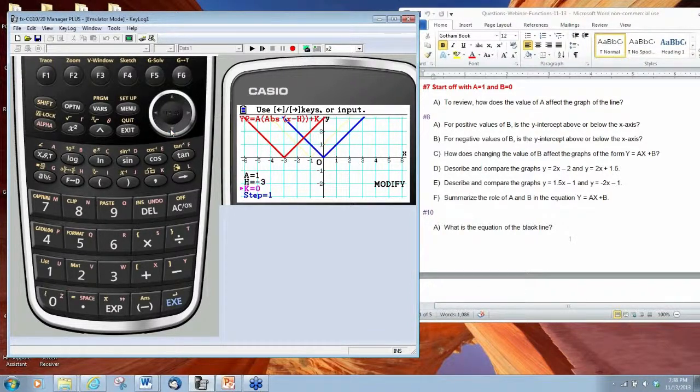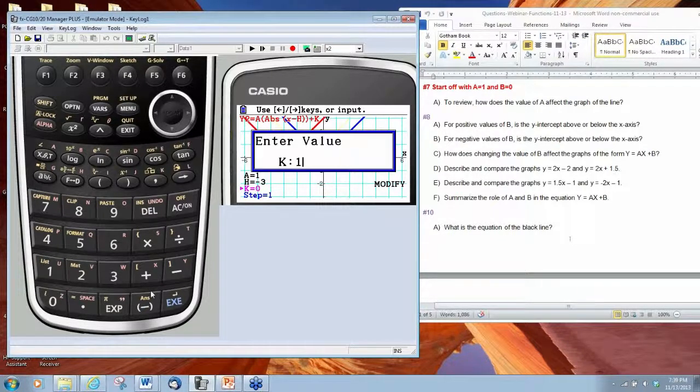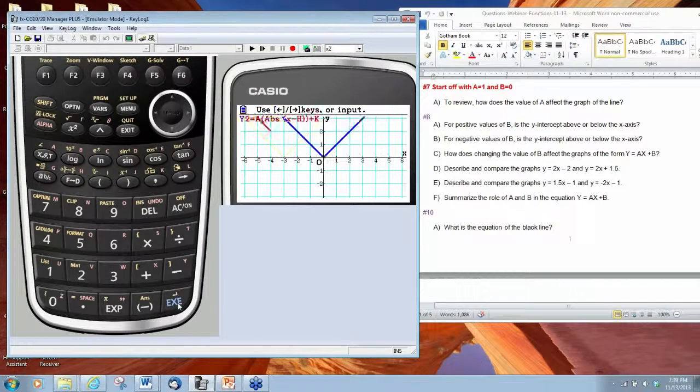Now, let's see what happens with k. Right now we're at this point. Let's make k +1. And we have our yellow trace right here. What we've just done is moved the graph that we had up 1 unit. And if we press execute again to increase the value of k to 2, it's now moved up 2 units.